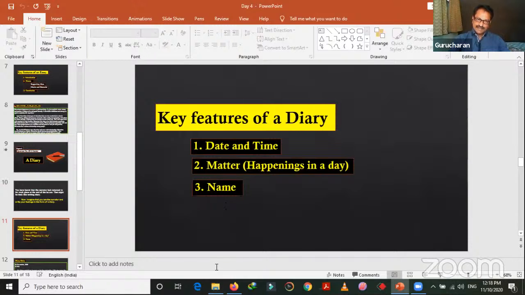So before we start writing the diary, let's see what are the main common features of a diary. We should generally write a date and a time on the top right corner, and we write the matter, what we wanted to write. We just give it a body, just like that, main points, and then we write our name under it. These things generally we maintain while writing a diary. Let's see what I have written.